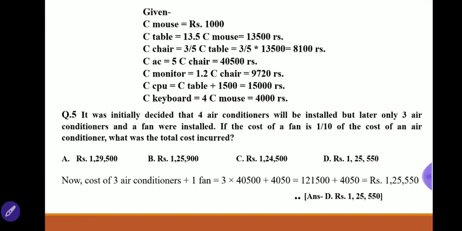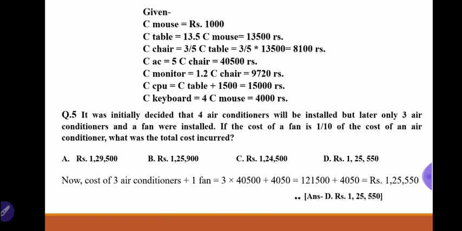Next, it was initially decided that 4 air conditioners will be installed, but later only 3 air conditioners and a fan were installed. So one sentence is given, instead of 4, 3 air conditioners are installed. So instead of that 4, we do not require it, just concentrate on 3 air conditioners and 1 fan installed. If the cost of the fan is 1/10 of the cost of an air conditioner, it is given. What was the total cost?